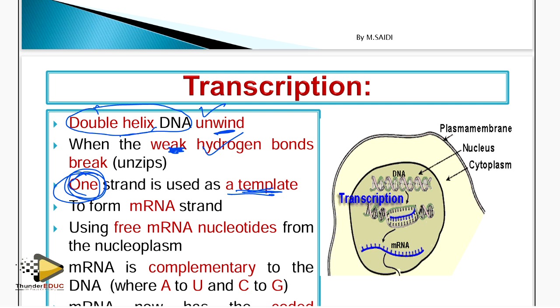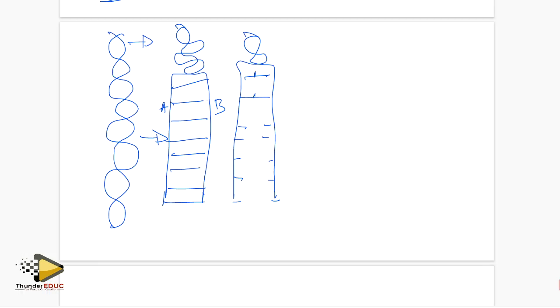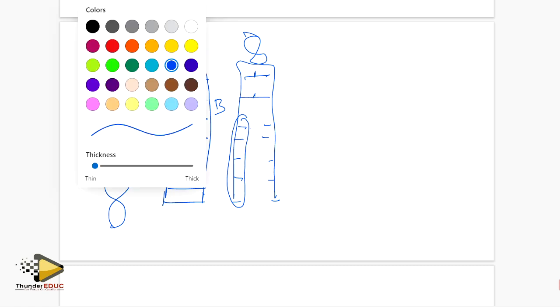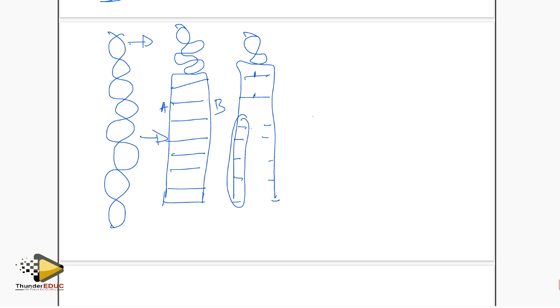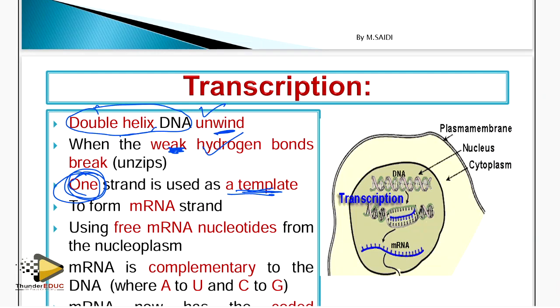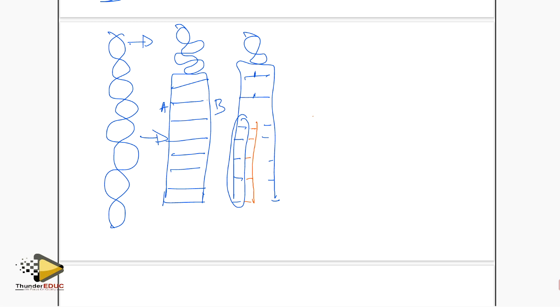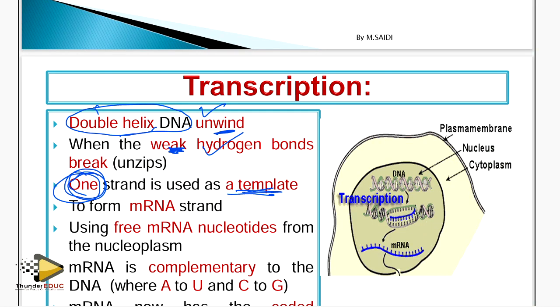So one strand is used as a template. If one strand is used as a template, it means that the other one is left inactive. If this is the one acting as a template, then for the other one, let me just do it like this, using a different color. The other one is going to come and join there, and it forms another strand. But what does it use to form this new strand? This strand, once it is formed, we call it complementary.